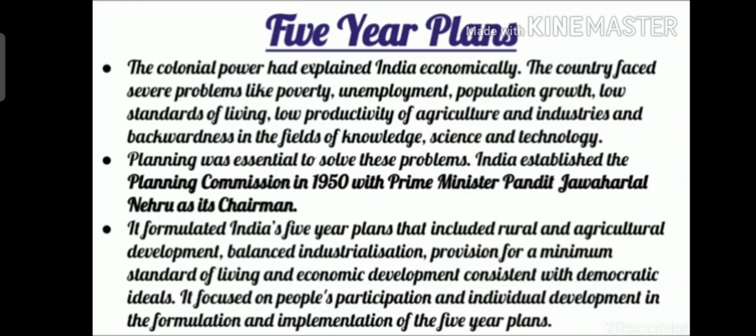They also aimed to provide a minimum standard of living, so that people could at least fulfill their basic needs of food, clothing and shelter. This is very important for them. And economic development consistent with democratic ideals. These were the points for which India took the step of the Planning Commission.